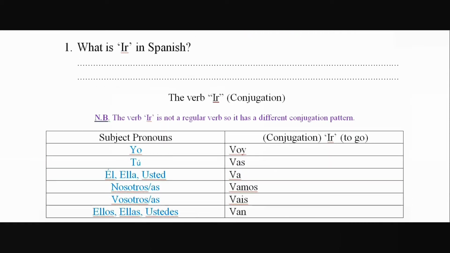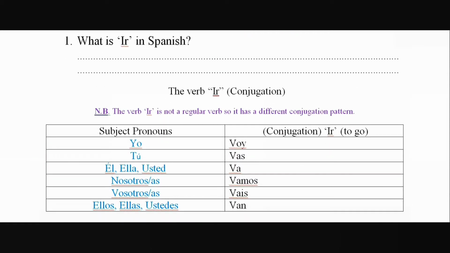So first part is ir. We'll see how we are going to use ir in this. So ir is the verb which is to go. Ir means to go. Ir is an irregular Spanish verb. So we have to learn the conjugation first. It is already given below. Ir is to go.